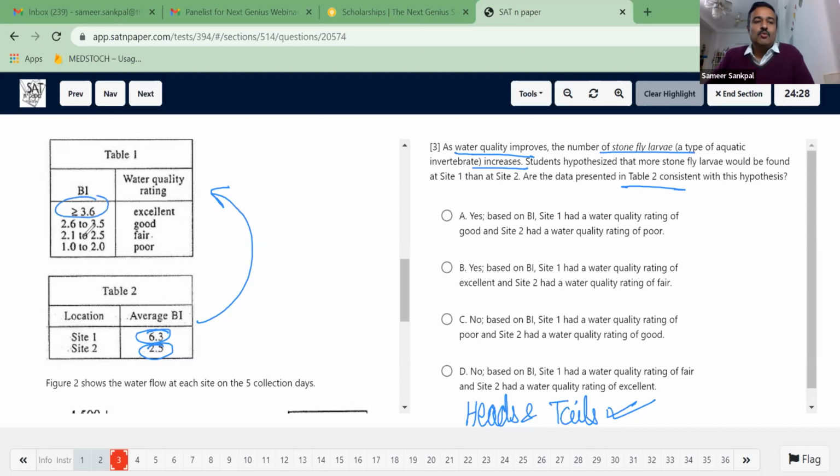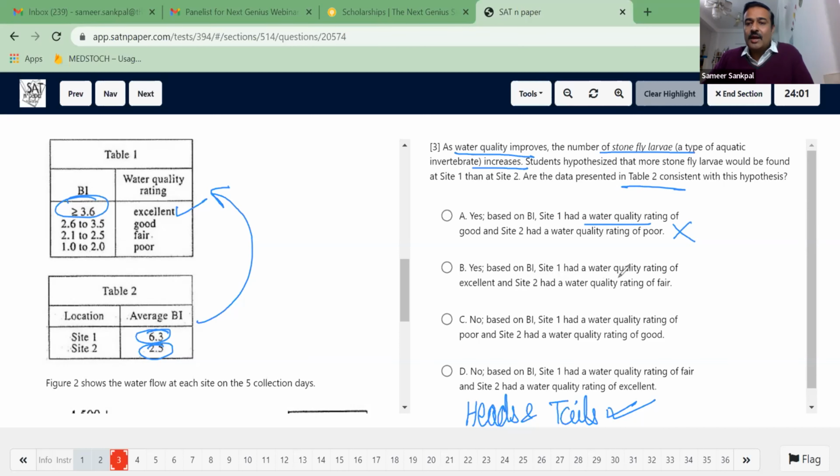So it is telling us that greater than or equal to 3.6 of BI is going to give us excellent water quality. Right? So if I take into consideration these two tables, I understand that site 1 had a water quality rating of good and site 2 had a water quality rating of poor. So site 1 is 6.3, it should be excellent. The moment I read this information, it is ruled out. Right?